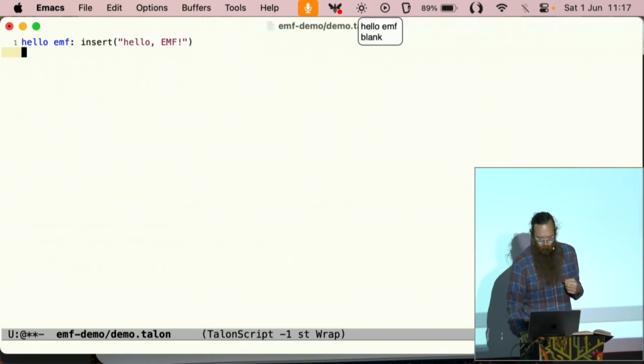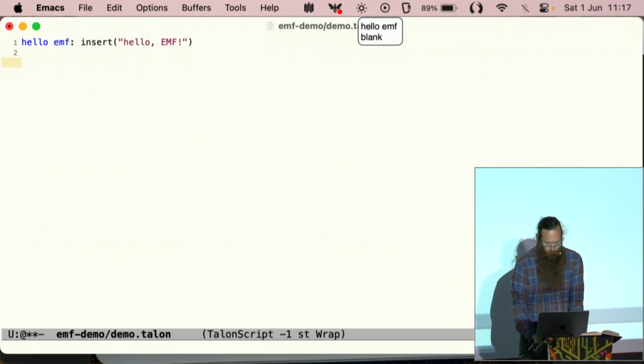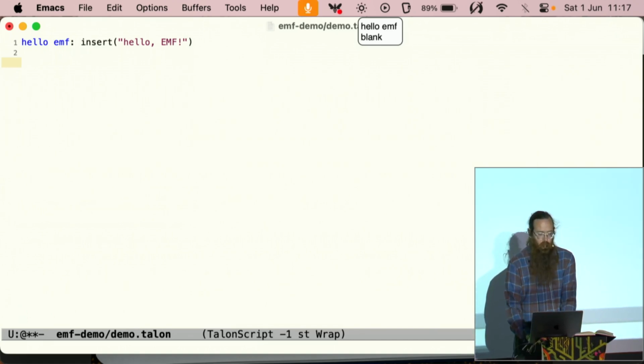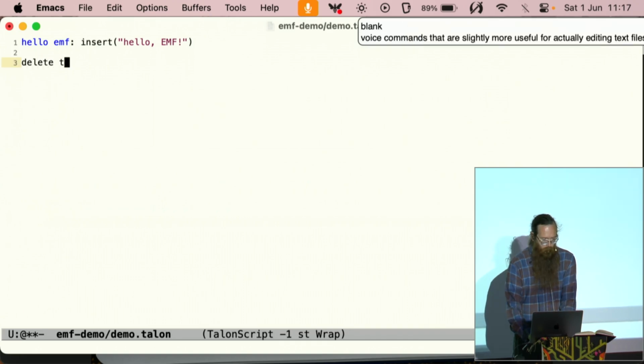Blank. You can also define voice commands that are slightly more useful for actually editing text files. Oops, if I remember how to type. I could define these using my voice, but then I couldn't also talk to you.